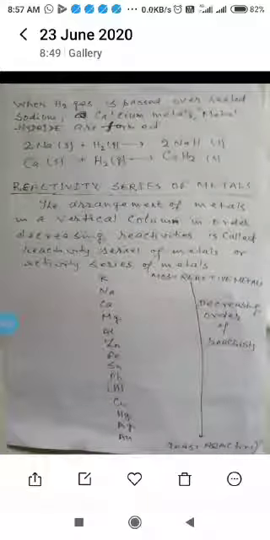From this arrangement, we come to know that the metals above hydrogen react with acids and displace hydrogen from acid and form corresponding salts and hydrogen gas.